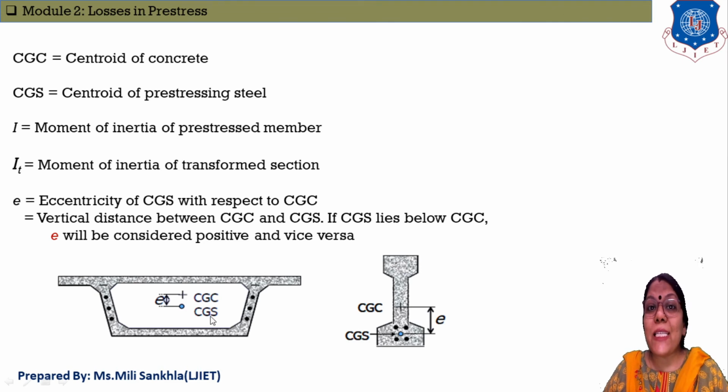When the centroid of pre-stressing steel is below the centroid of concrete, eccentricity will be positive. And when the centroid of pre-stressing steel is upward with respect to the concrete, then we take it as negative. At the time of examples, please take care.